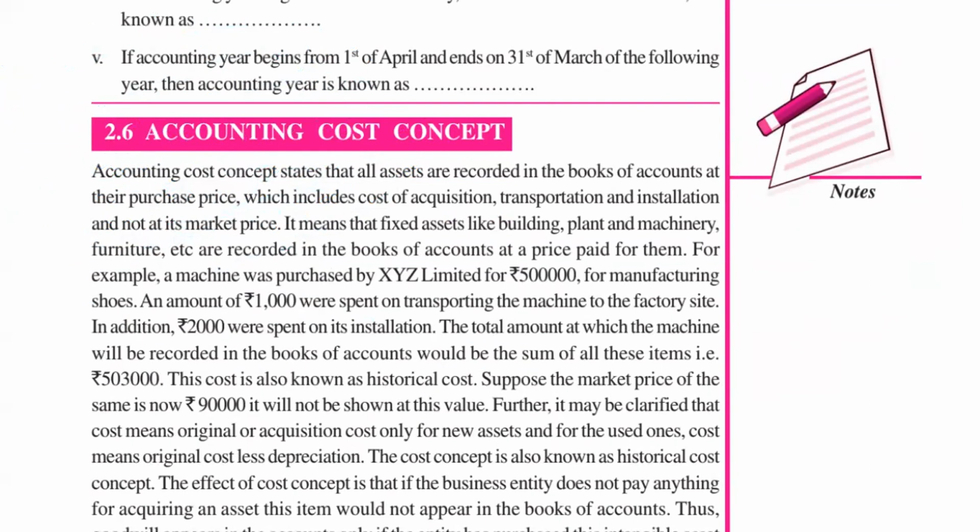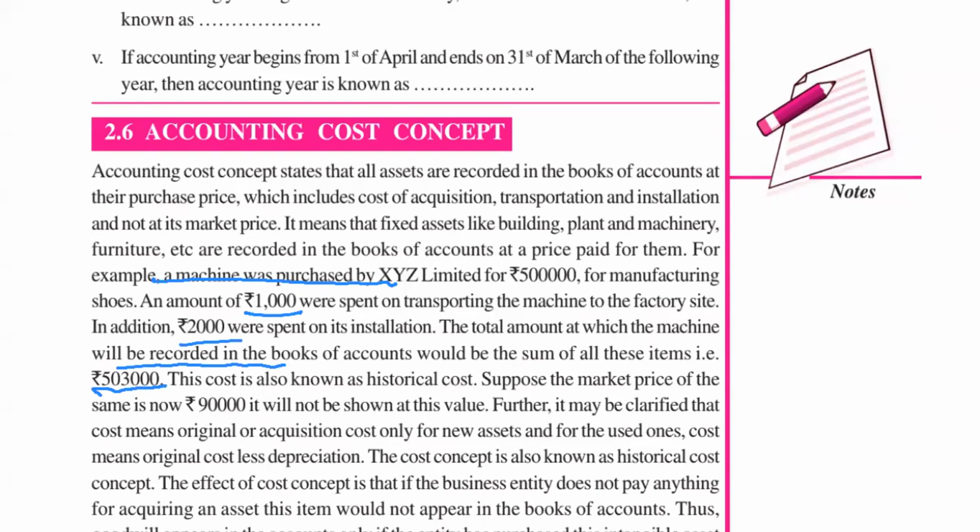For example, a machine was purchased by XYZ Limited for rupees 5 lakh for manufacturing shoes. An amount of 1,000 was spent on transportation of the machinery to the factory site. In addition, 2,000 was spent on its installation. Now the total amount at which the machine will be recorded in the books of account would be the sum of all these three items, that is 5 lakh 3,000. 5 lakh is purchase cost, 1,000 is transportation charges, and 2,000 is installation charges. So the total cost at which the machine is recorded is 5 lakh 3,000.